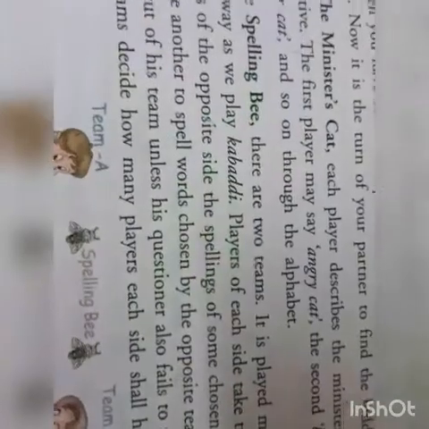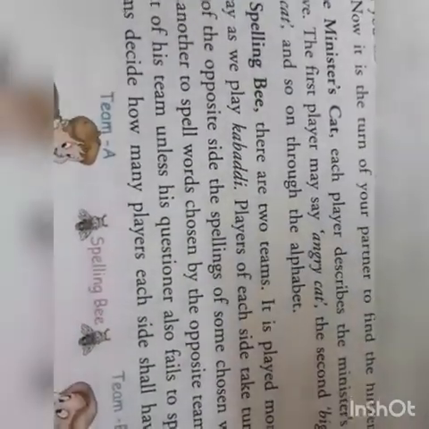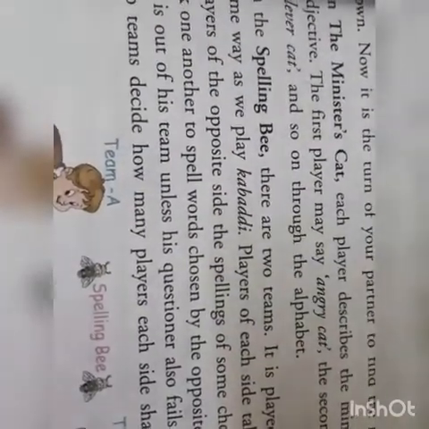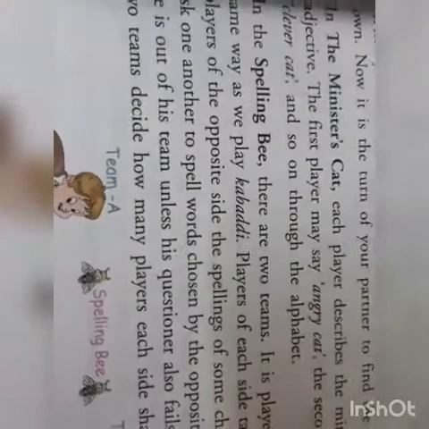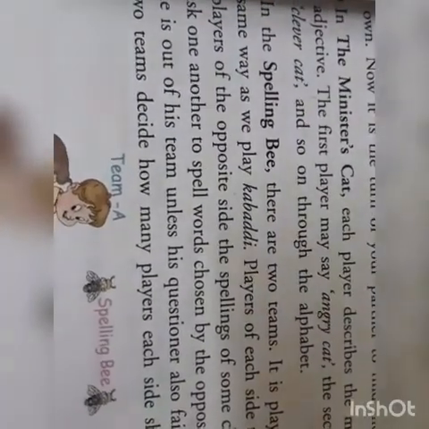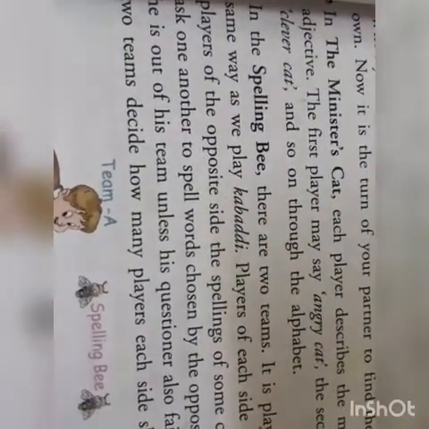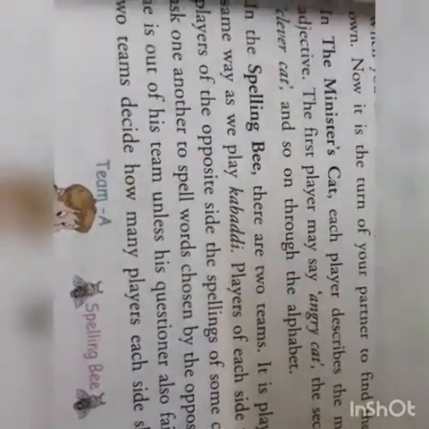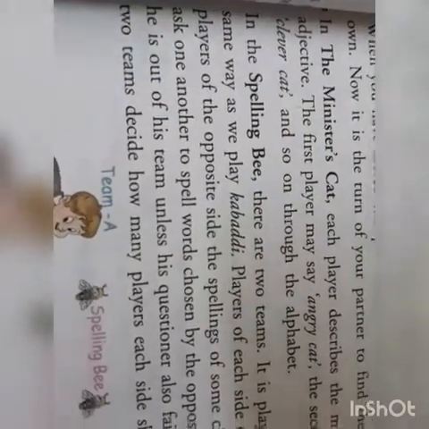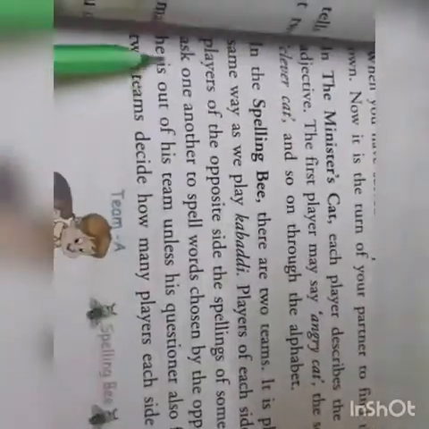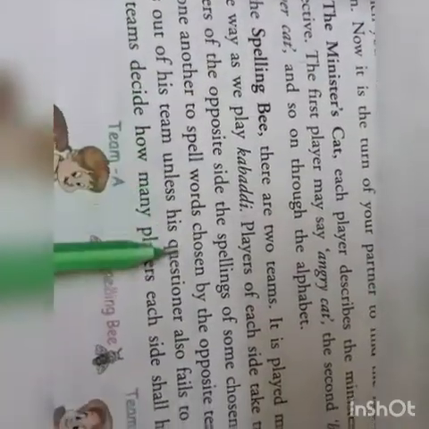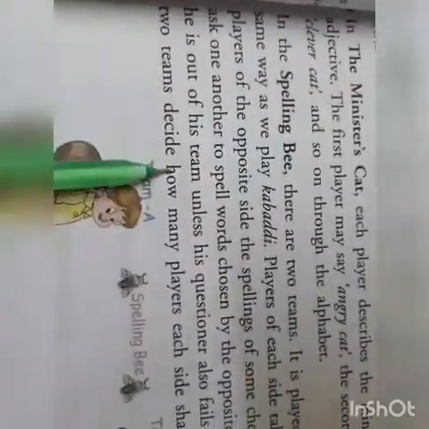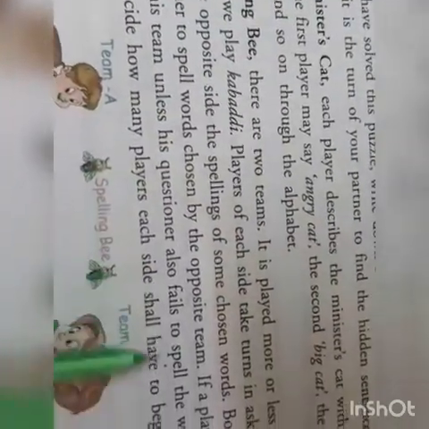Now in the spelling bee there are two teams, and it is compared with the game of kabaddi. In this game, one player asks the spelling of one word to the opposite team. If they answer correctly, then that team will ask the first team one word. So one by one, each member of the team will keep on asking spellings to one another. Both sides ask one another to spell the words chosen by the opposite team. If a player fails, he is out of the team unless his question also fails to spell the word.